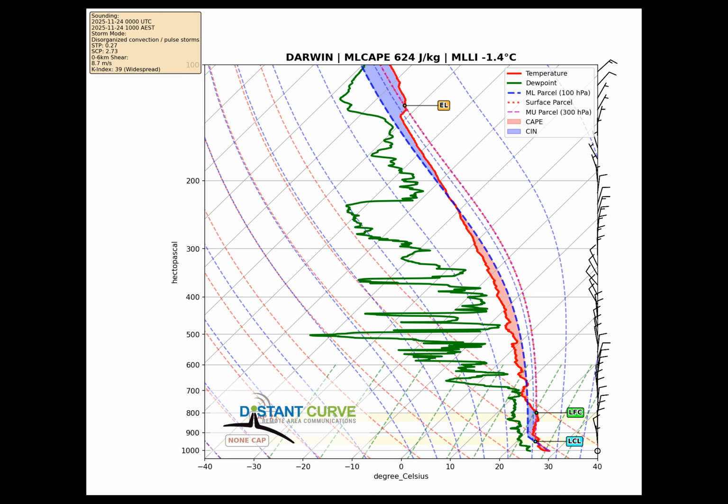Starting this morning, we can see how the atmosphere is set up. The atmosphere is relatively calm, with only 624 joules per kilogram of available energy. It's incredibly humid. 55 millimeters of moisture is making everything sticky, feeding into potential storms. Winds are shifting with height at about 8.7 meters per second, which will organize any storms that develop. Storm clouds will form low, around 675 meters up, giving us a sense of where the action will start.